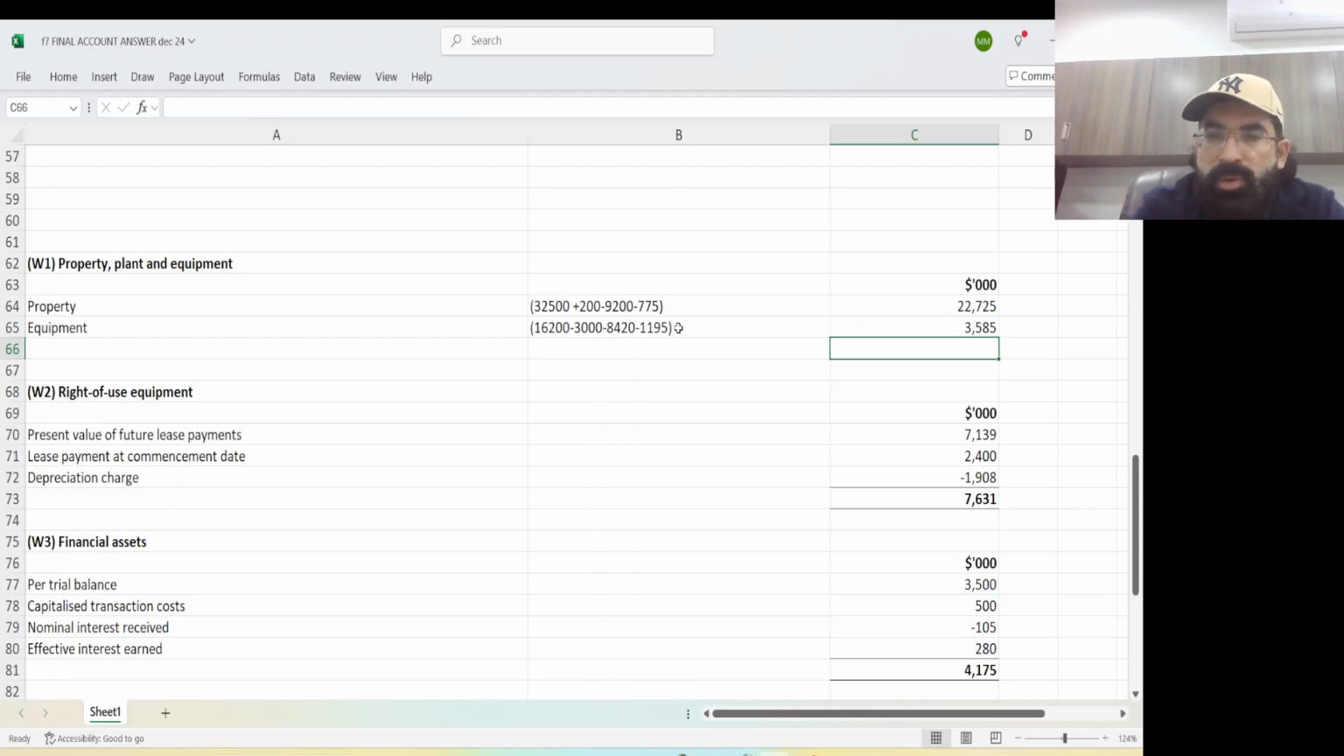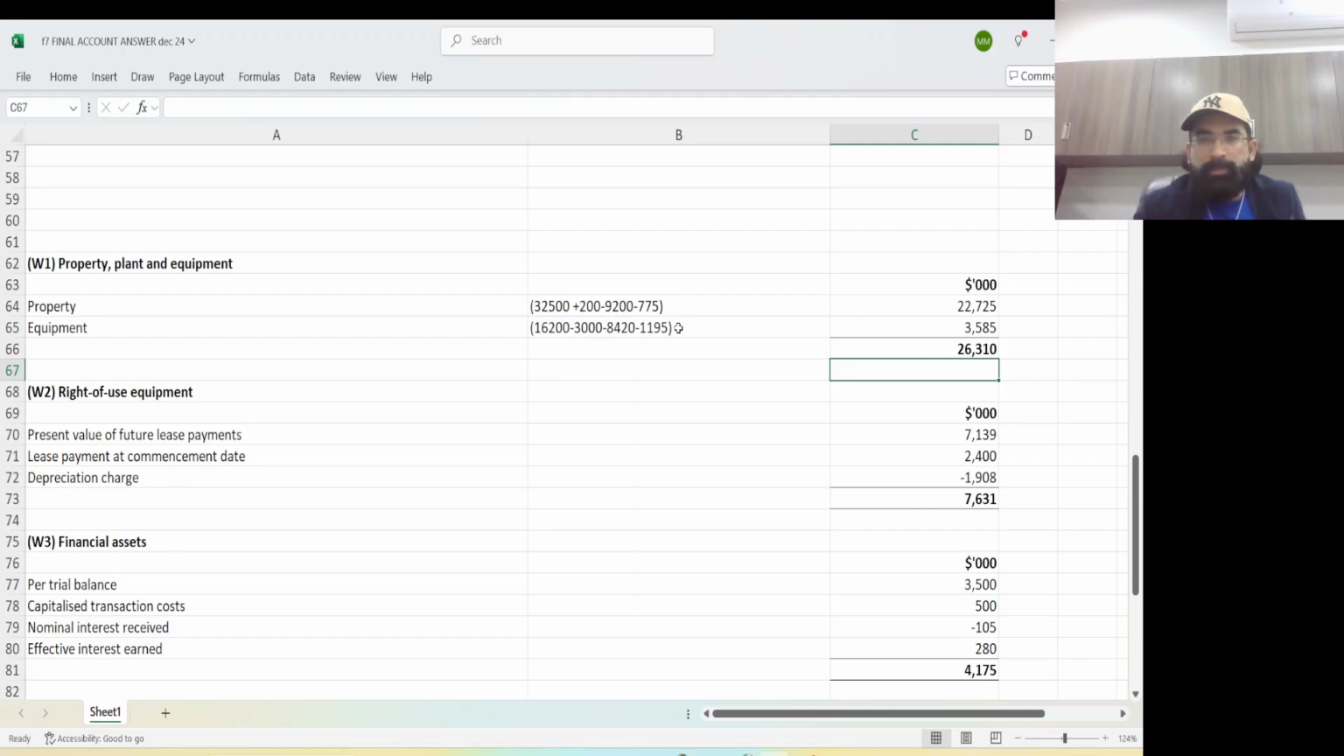Okay, so if you add these two, you will have 26,310. This is your total property, plant and equipment. This is your total closing NBV of property, plant and equipment. My dear student, use your brain. I have subtracted opening accumulated depreciation as well as the for the year depreciation to calculate closing NBV.